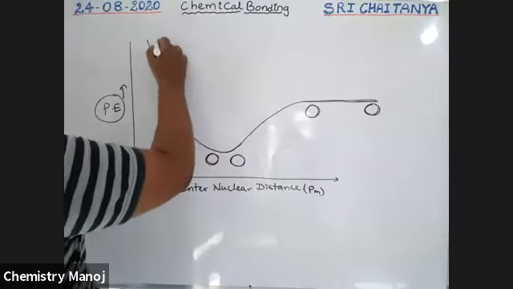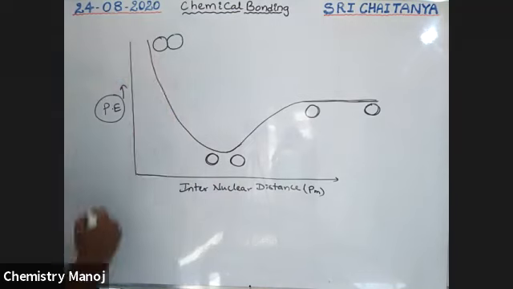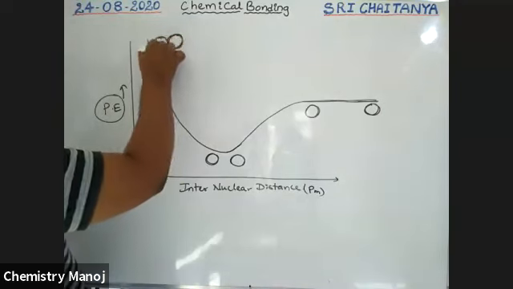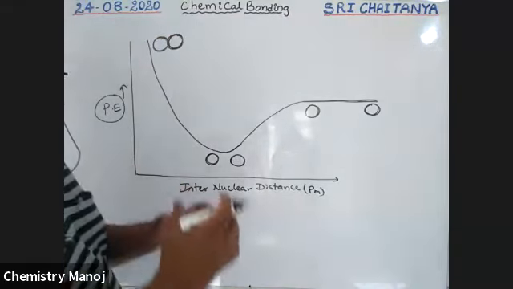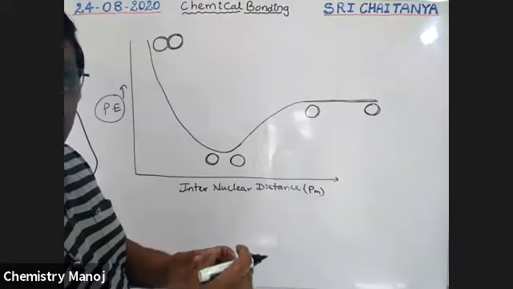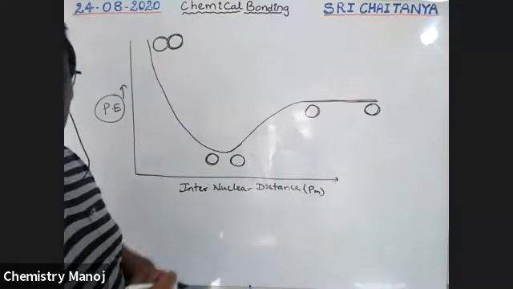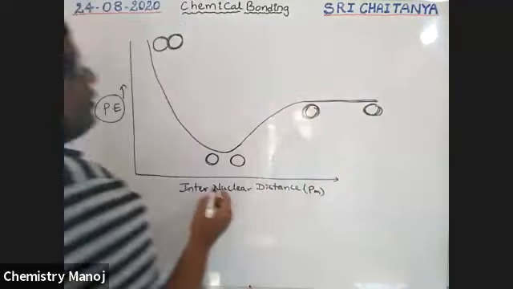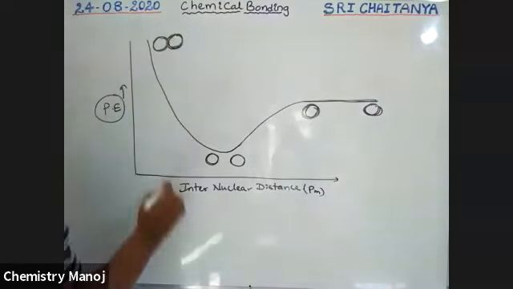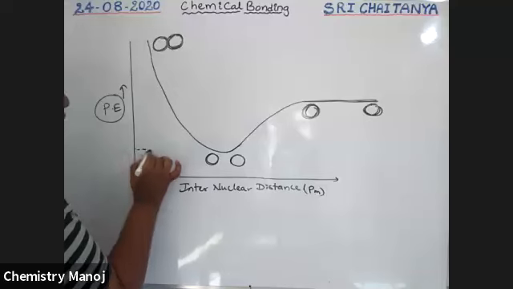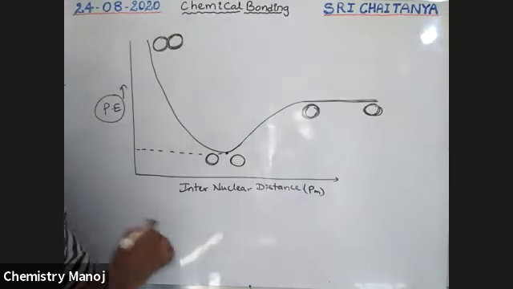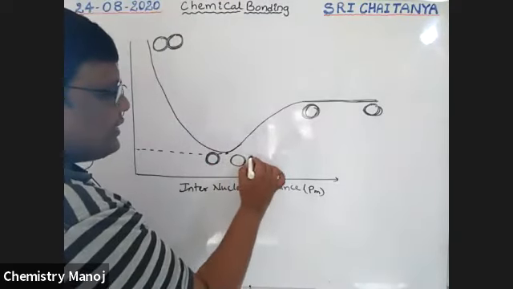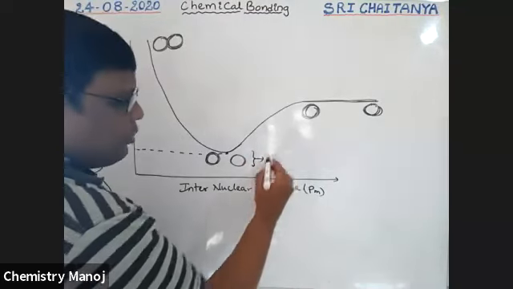So when they are very close to each other, they have more energy. Repulsion dominates. More repulsion, more energy. More attraction, less energy. So here is the actual position of the atoms, hydrogen atom, hydrogen atom. When they are approaching close, the least energy is at this position. Here atoms are not too much close, not too much far away from each other. This distance is called equilibrium distance or equilibrium position.